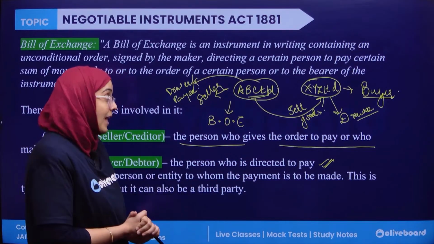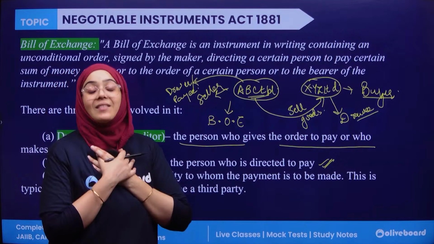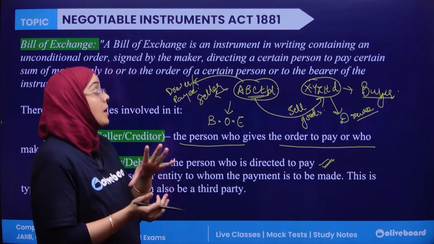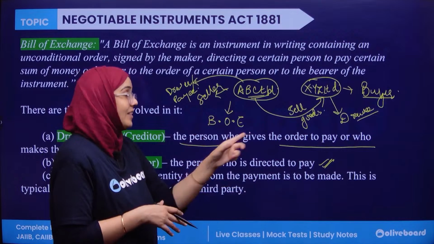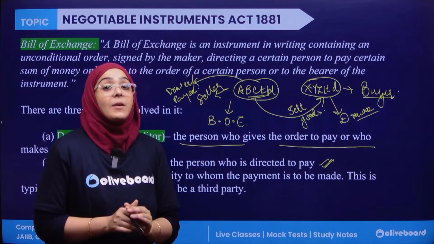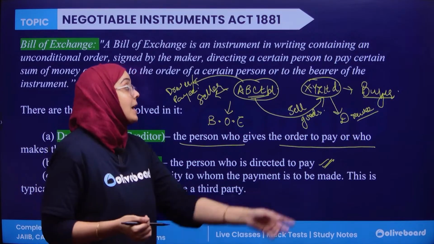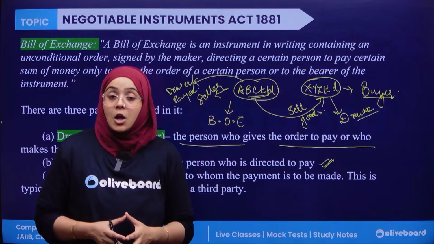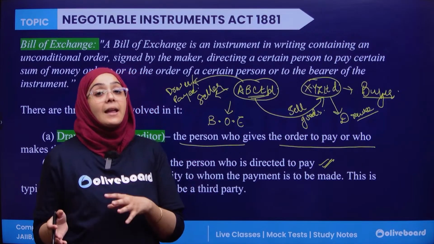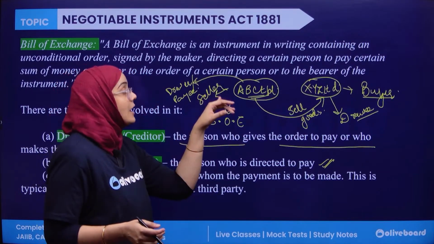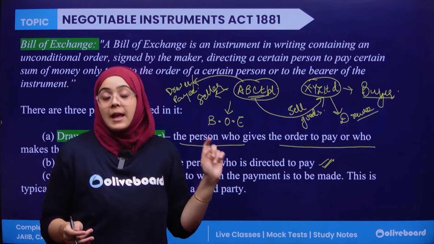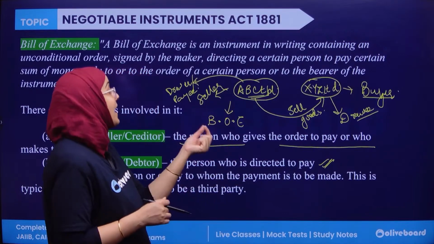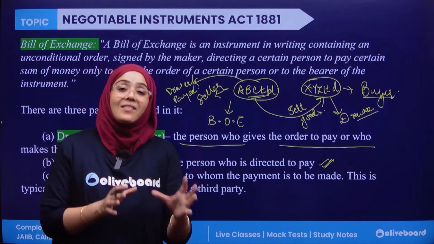In this case, I am to receive the payment, which means I am the payee. The maker of the bill of exchange is ABC Limited, the seller, and the person who is actually directed to pay is XYZ Limited. Now, in this case, the payee, meaning me, and the drawer are different.